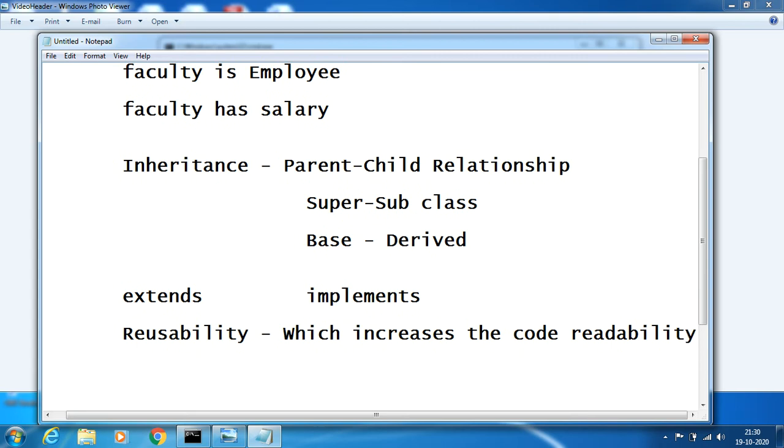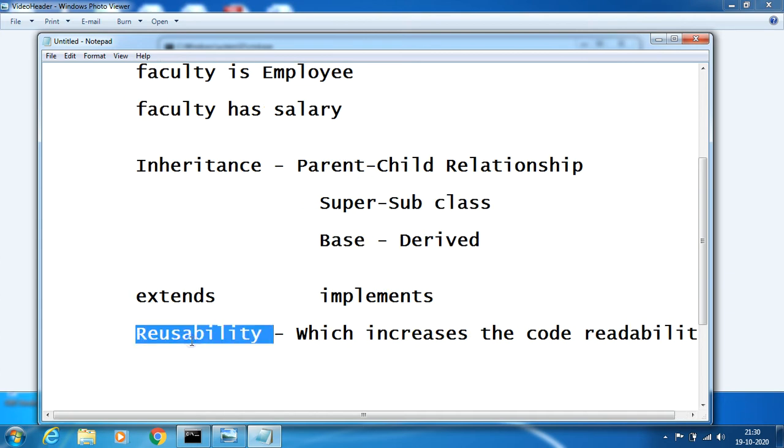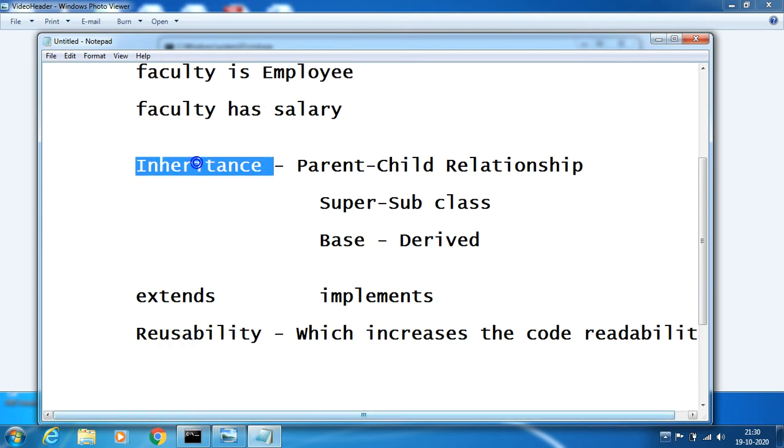The more times we use a class or a program in Java, the better the readability of the program. The more we reuse the same class for multiple children, we call that strategy reusability. So reusability is a main important feature of the Java inheritance concept.